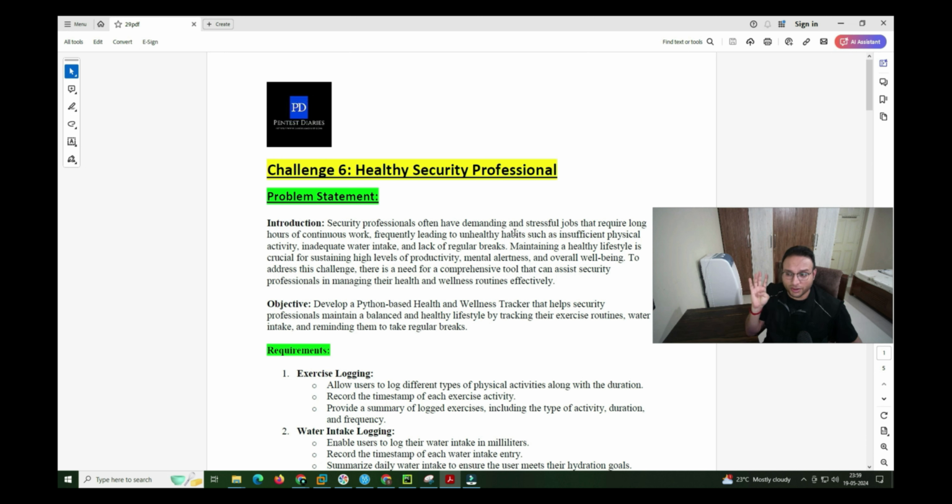Now the fourth option, we have to display all the activity we have done in a day. For example, whatever inputs related to exercises and water intake I put in from my side, at the end of the day I want a complete summary of it. So that's also something we want from the code. And finally, it's exit. That is the fifth option we have to give in our code, so that if a person does not want to use it anymore, that person can select that option and go out of the code.